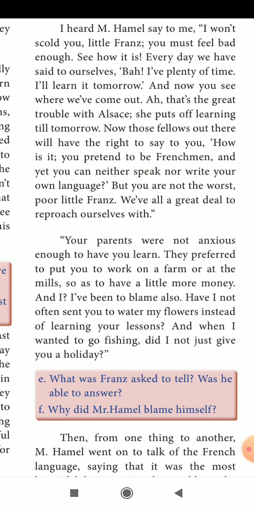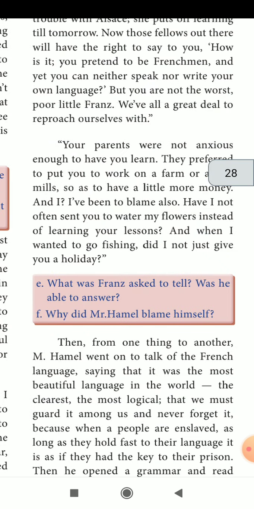But he is explaining again, M. Hamel is explaining. Your parents were not anxious enough to have you learn. They preferred to put you to work on a farm or at the mill so as to have a little more money. And I have been to blame also. Have I not often sent you to water my flowers instead of learning your lessons? And when I wanted to go fishing, did I not give you a holiday? Yes. So not only is that your mistake, don't feel so much, Franz. Actually, that was the mistake of your parents and me also.